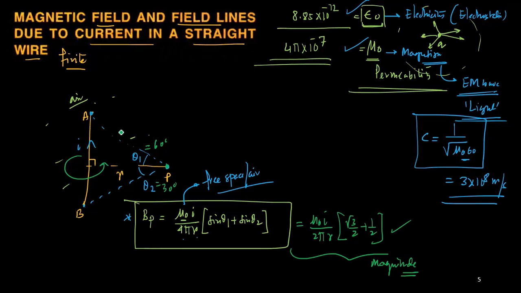Then at point P, your fingers enter into the plane. That means if I choose another point Q, the feeling will be that the fingers are coming out of the plane.